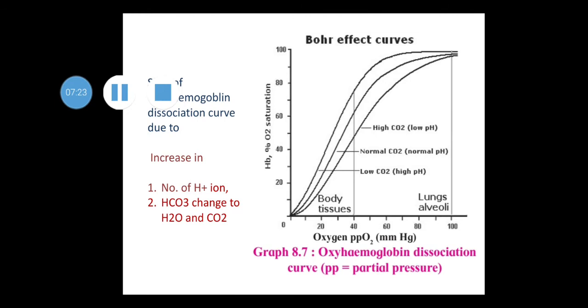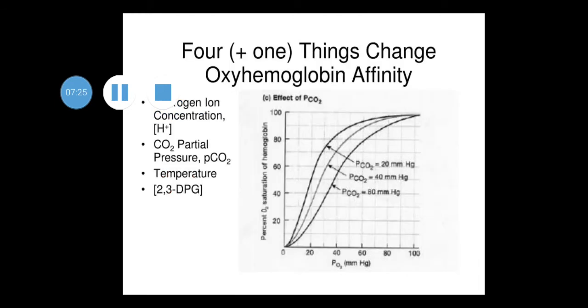The affinity of oxyhemoglobin changes by four things. First, H plus ion concentration. Second, CO2 partial pressure. Third, temperature. Fourth, 2,3-DPG. The relationship between oxyhemoglobin saturation and the oxygen tension is called the oxygen dissociation curve.